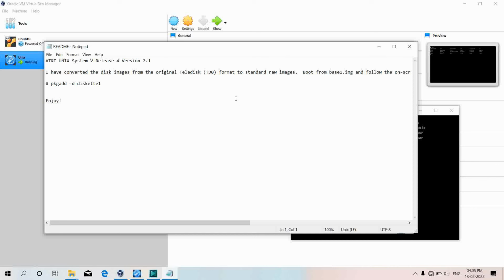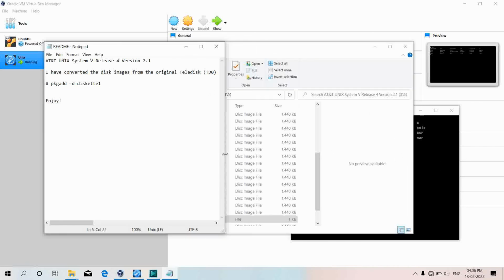And as you can see, to add the additional packages, the command is given over here, so we just need to type this command to add additional packages to it. So I'll add it.